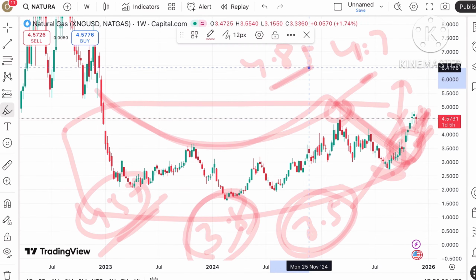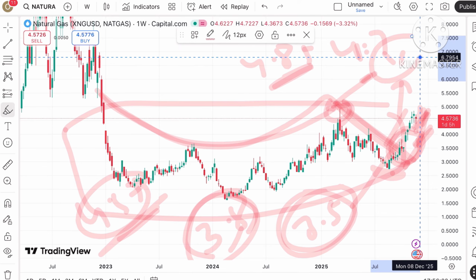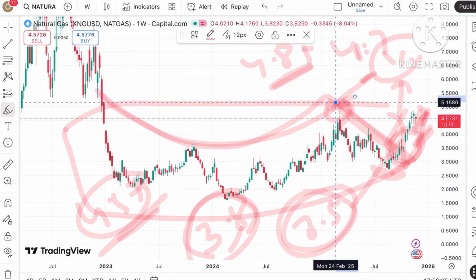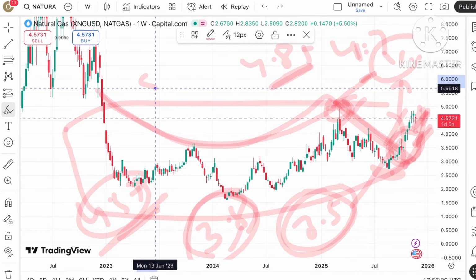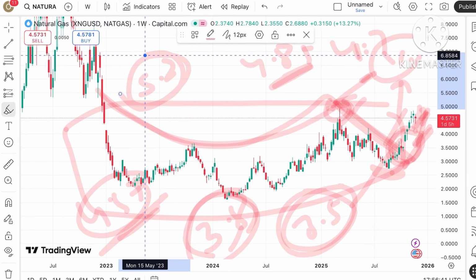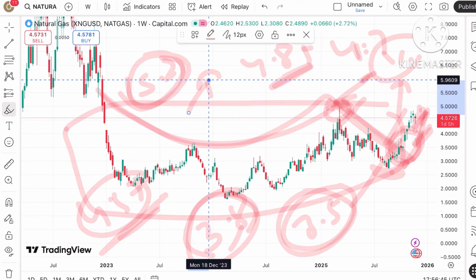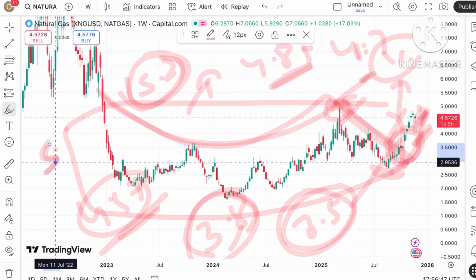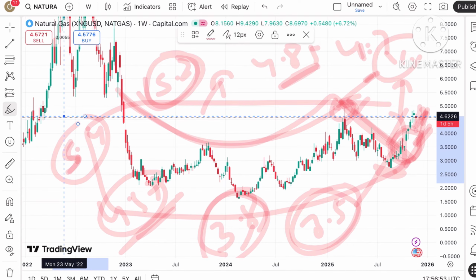As soon as the price starts sustaining above 4.85, chances are high it will cross the level of 4.9, because this 4.9 is already weak, so the price can rise above that level, and from there it will touch a level of $5.2. Once the price sustains above 5.2, a further upside can be seen towards $5.4, and if that sustains, we can see a further high.